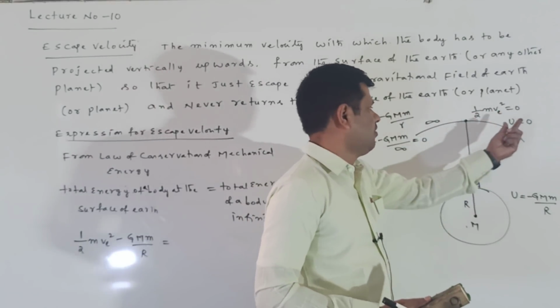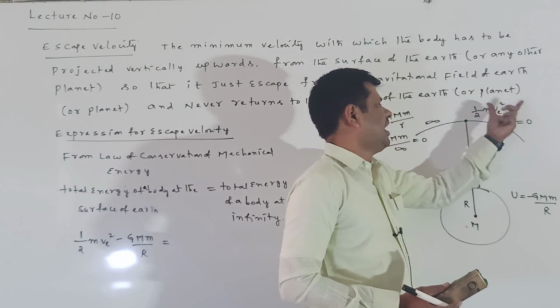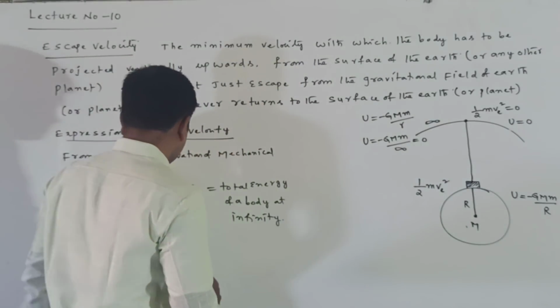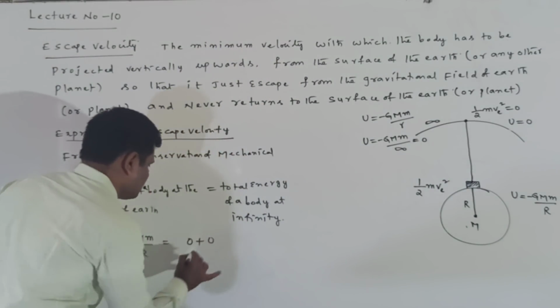Why does the total energy at infinity become zero? Because potential energy is zero and kinetic energy is also zero, so 0 plus 0.